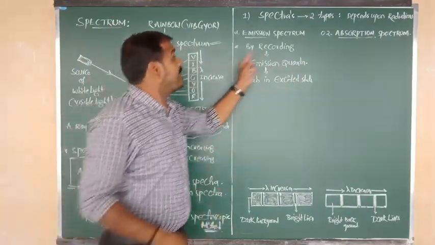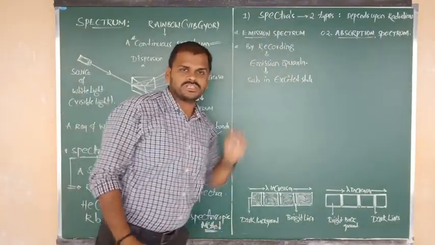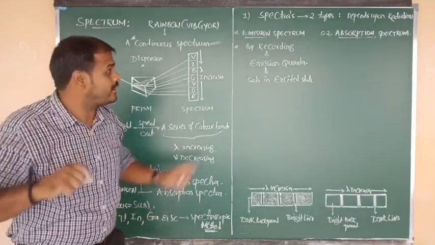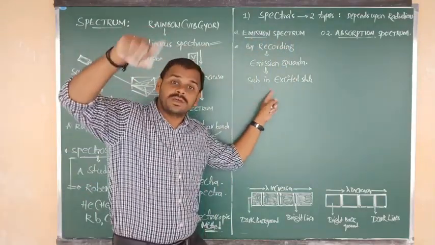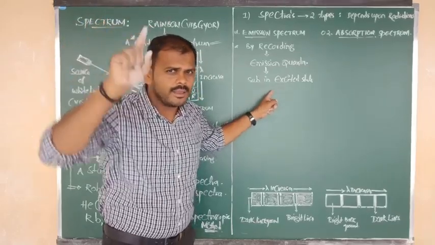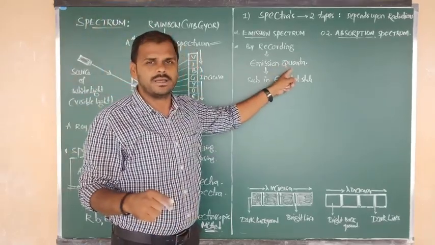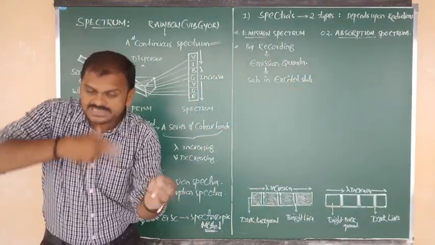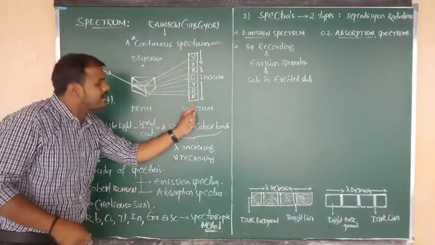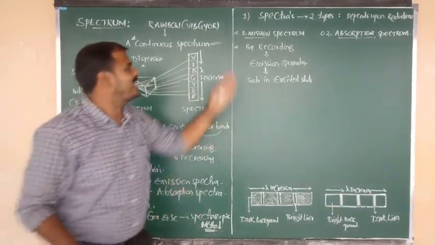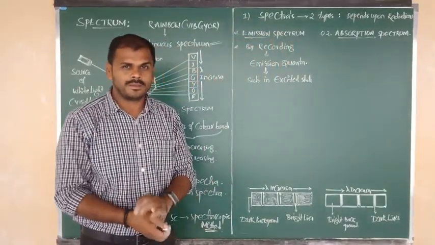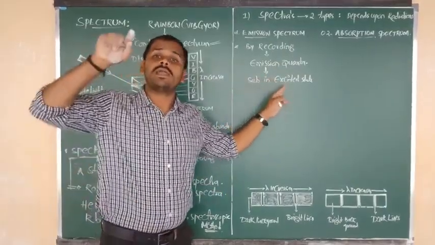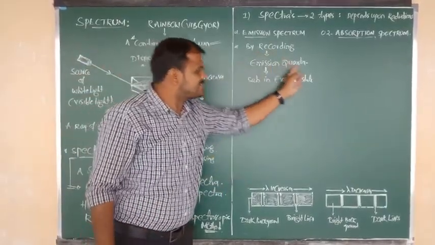By recording that emitted quanta, we will get the emission spectrum. You have to remember one point here: the substances which are in the excited state will emit the quanta. Such emitted quanta we record on the plate, and automatically we get the emission spectrum.